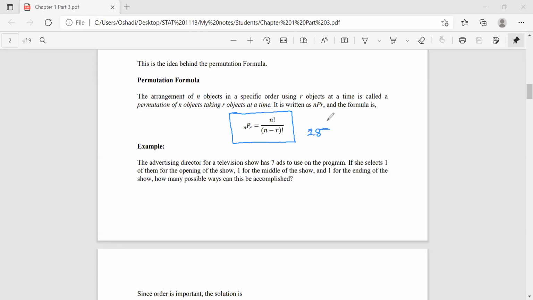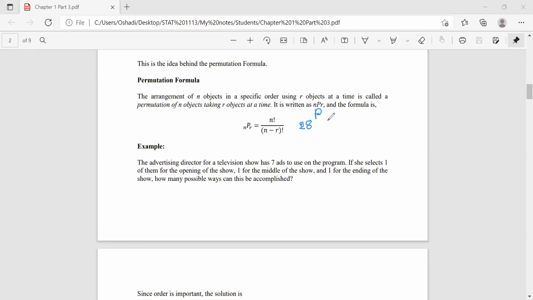So 28P, we have to select 3 and order them.